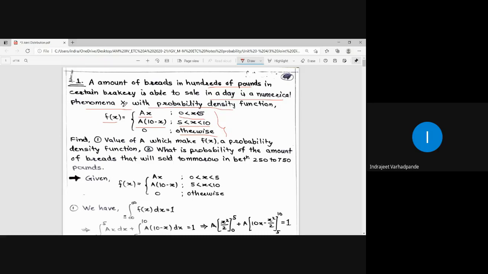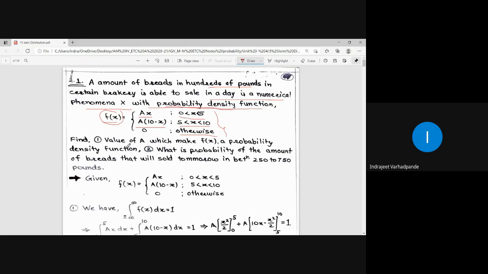Secondly, here x is defined as probability density function. In case of continuous random variable, what do we say? We say that small f of x is nothing but the density function which is connected with the continuous random variable. Now in between the range 0 to 5, how many numbers are there? There are infinite number of points which are available, which are uncountable, and therefore I can say that yes, this is the example related to the continuous random variable.